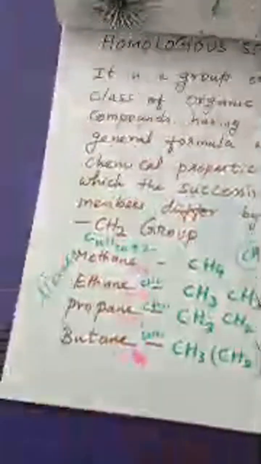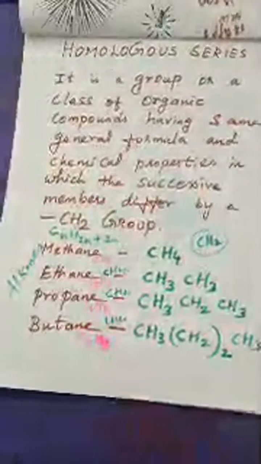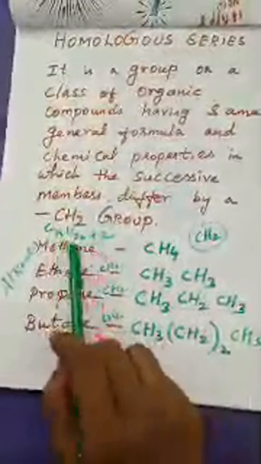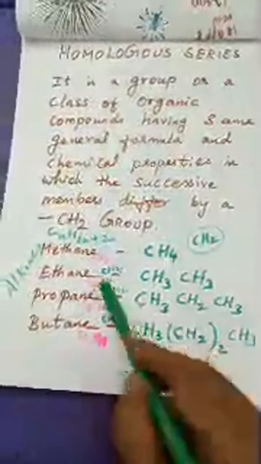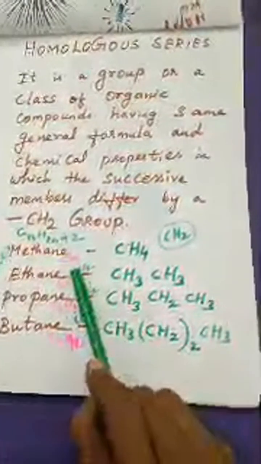And the homologous series definition we learned now. It is a group or class of organic compounds having the same general formula, like alkanes I have chosen here, for example CnH2n+2, and they have the same chemical properties, in which the successive members differ by the CH2 group. Understood? So CH4, C2H6, C3H8, C4H10. You can split and write these formulas.